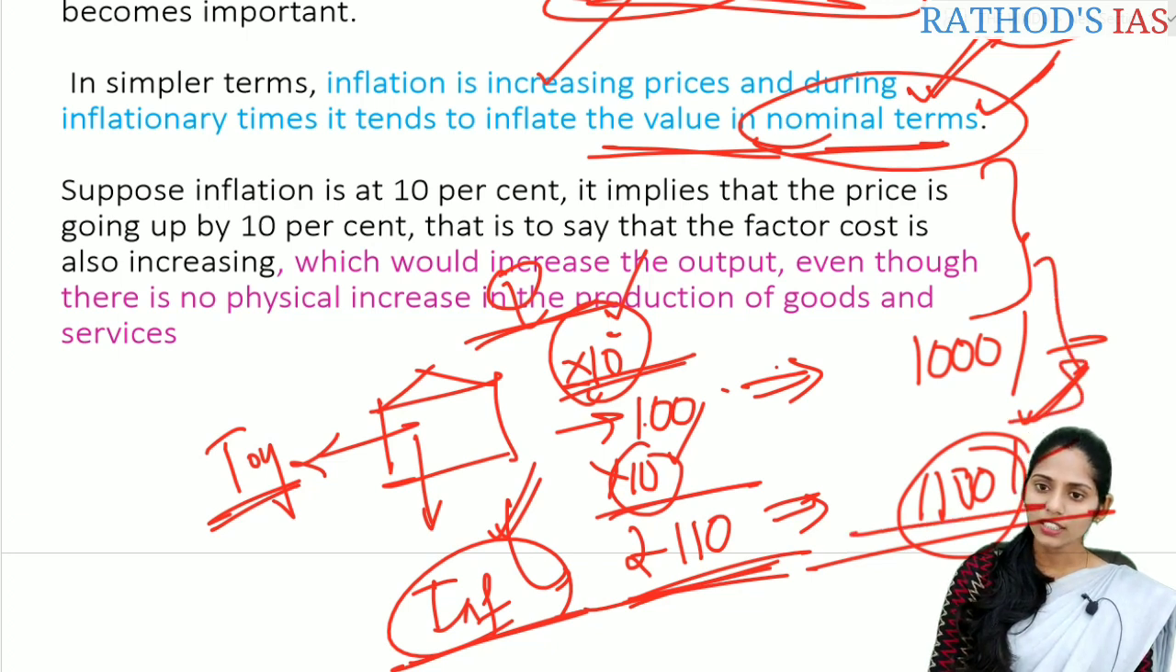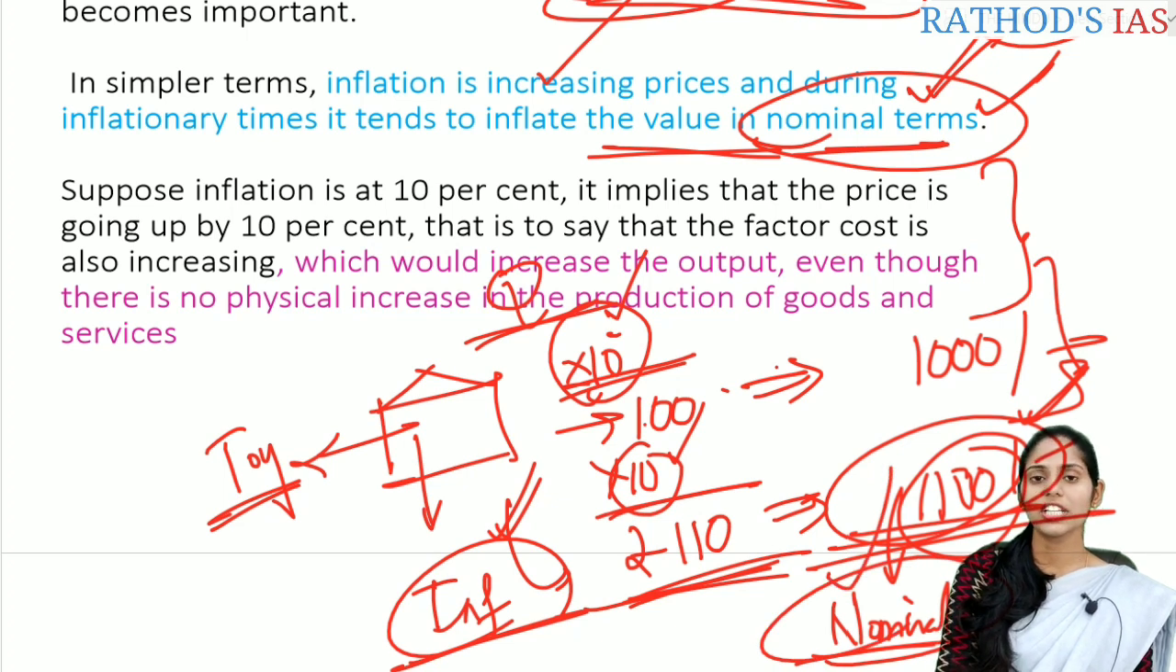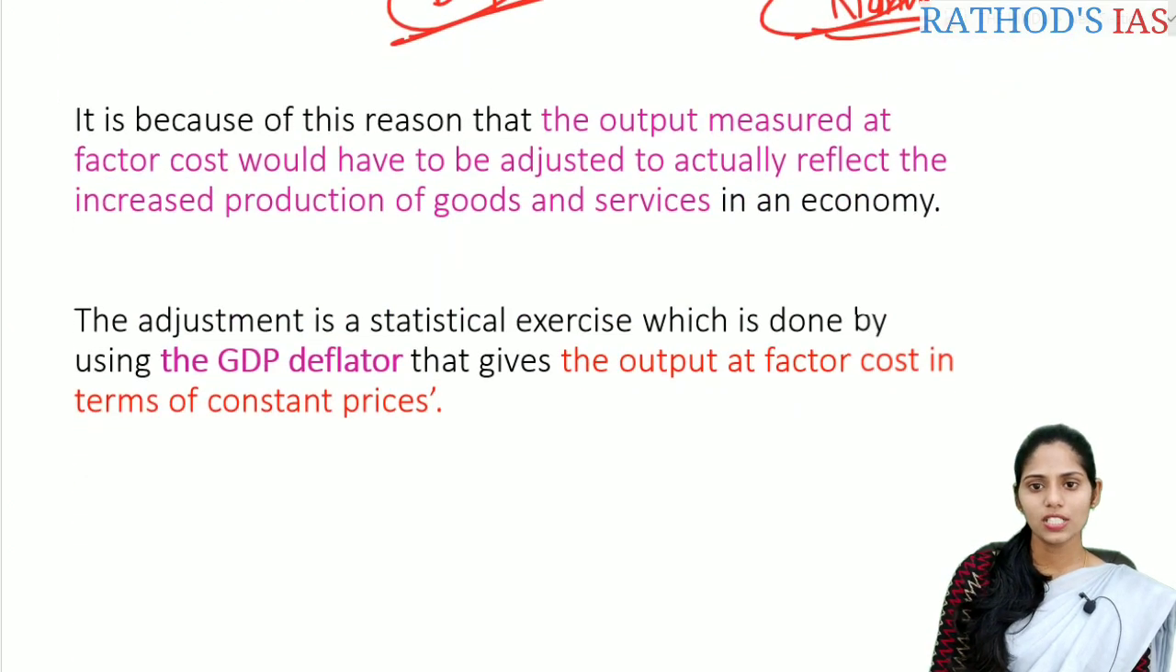Whenever you take this figure, that is 1100, it is called a nominal figure. Nominal means you are not counting the inflation, you are just taking the total monetary value of the goods and services without taking inflation into account. That is called nominal terms. Is it clear? So this is about the nominal thing. Let us move on.